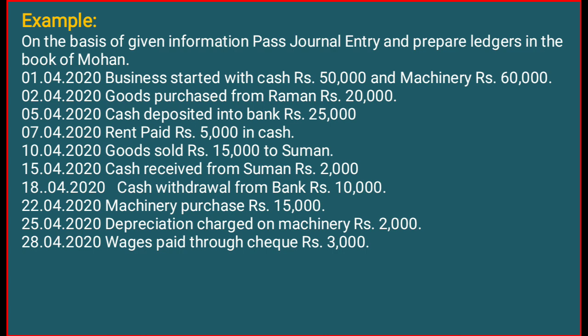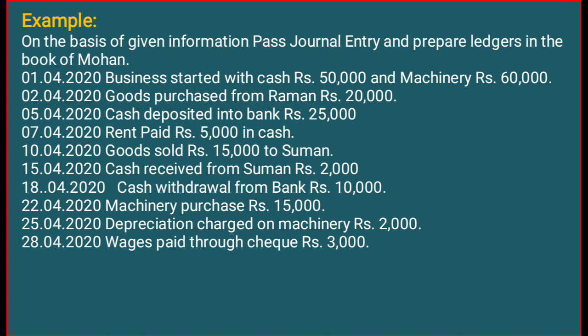In this question, we don't have to debit purchase, because purchase of business articles is considered purchase, and for buying of assets we have to write the name only. So machinery account debit to cash account. And next we have depreciation charged on machinery.